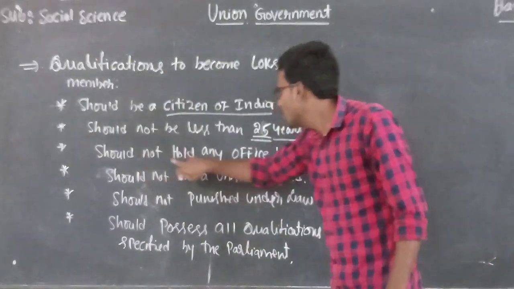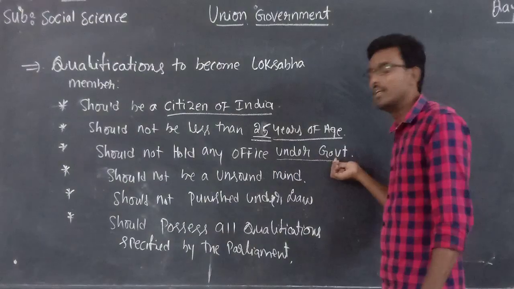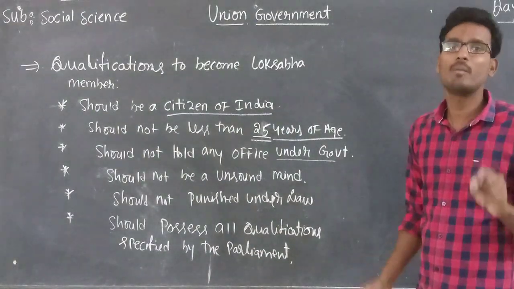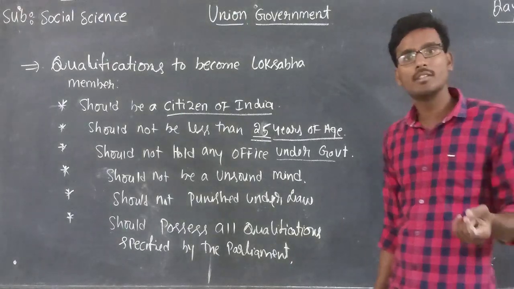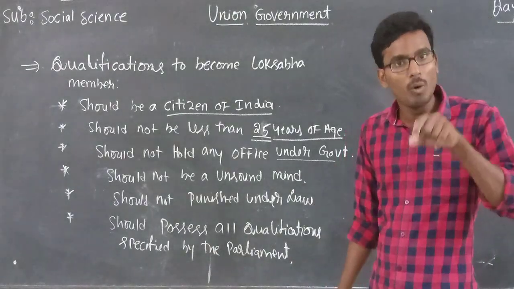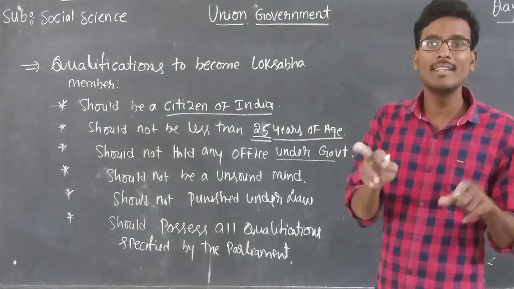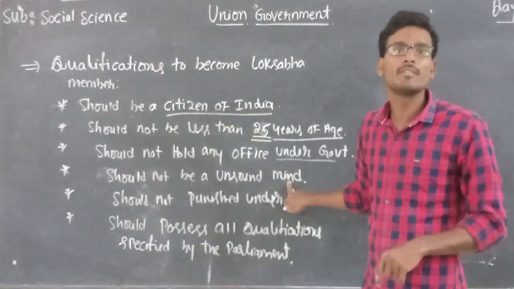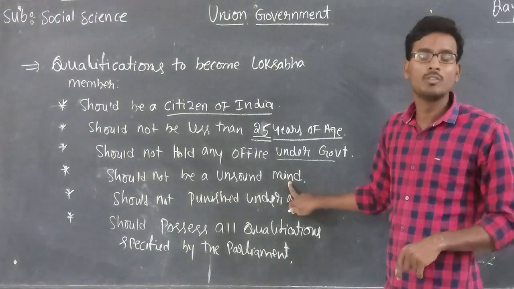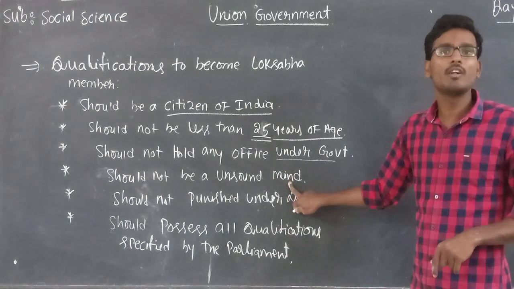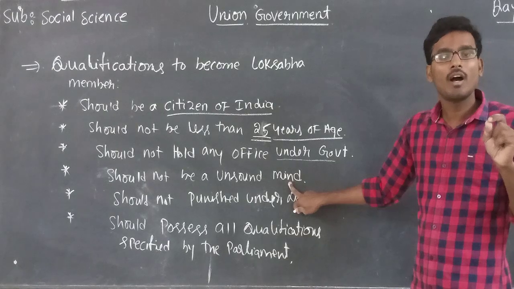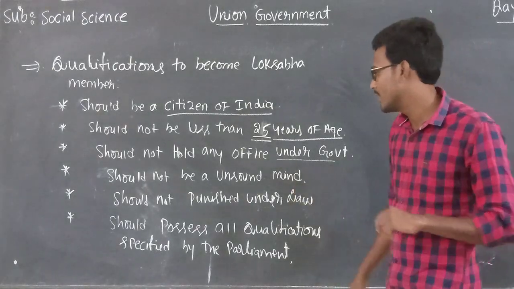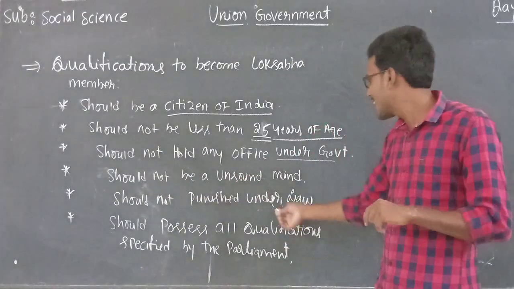And should not hold any office under government. Simply we can say that he should not be appointed in any government sector. If he is appointed, he should resign from his post and contest in the elections. And should not be of unsound mind. So a person should be in good mental condition. He should not be punished under law.